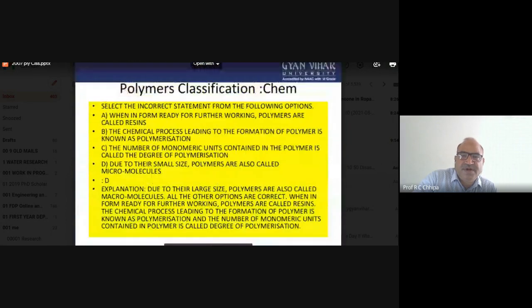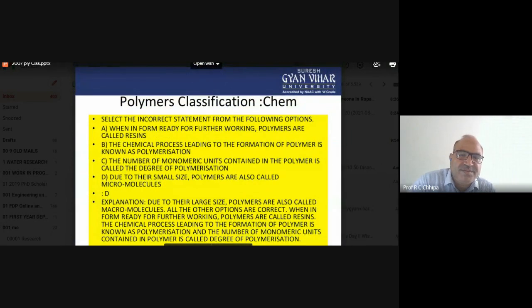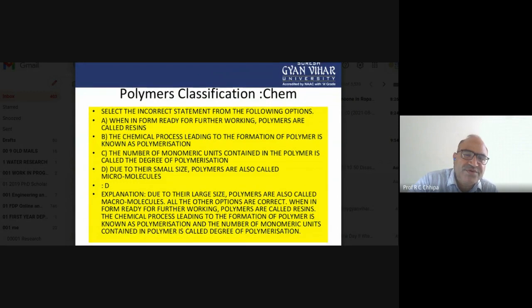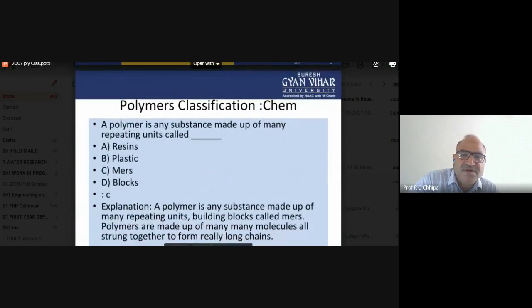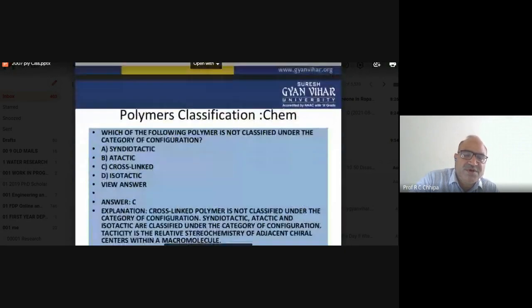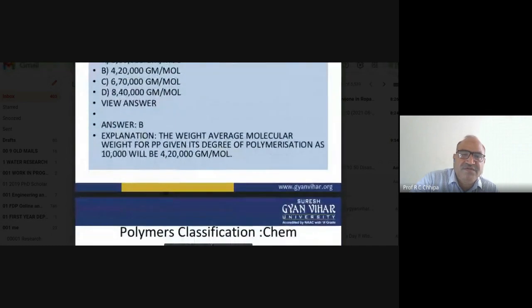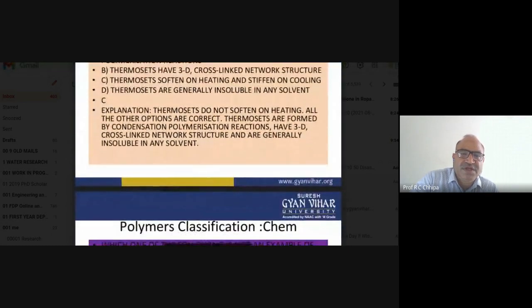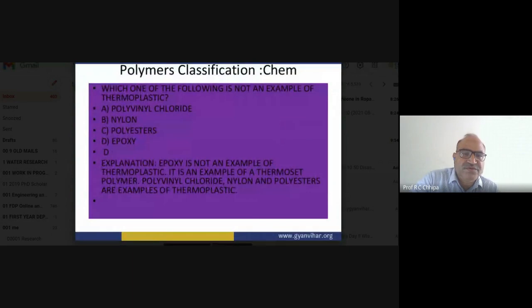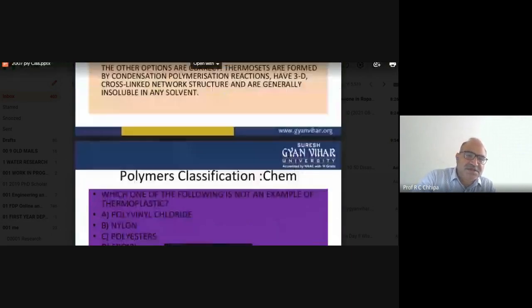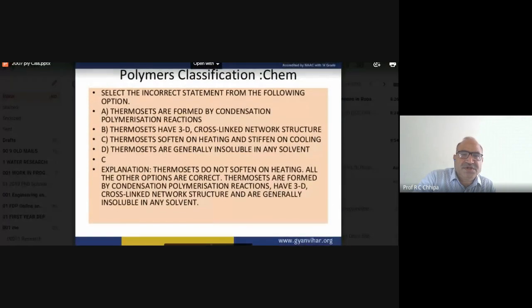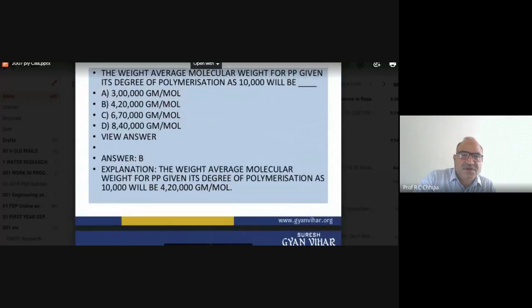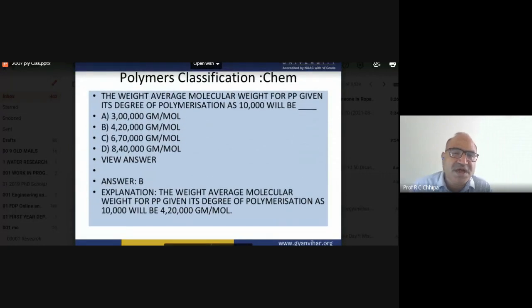The number of mers is used for that purpose. Now this is the question, in grams per mole.